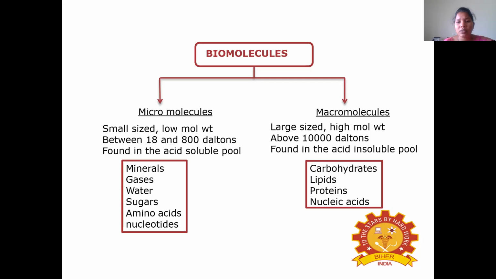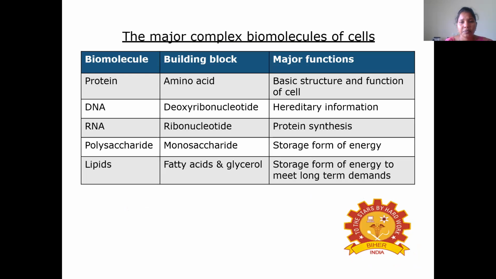The macromolecules are the large sized biomolecules and possess a high molecular weight, above 10,000 daltons, and are found in the acid insoluble pool. The examples of these macromolecules are carbohydrates, lipids, proteins, nucleic acids. The major complex biomolecules of cells are protein, DNA, RNA, polysaccharide and lipid.